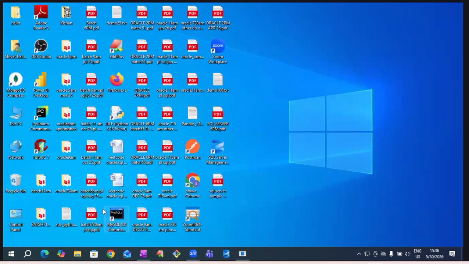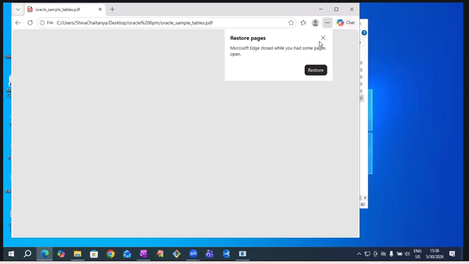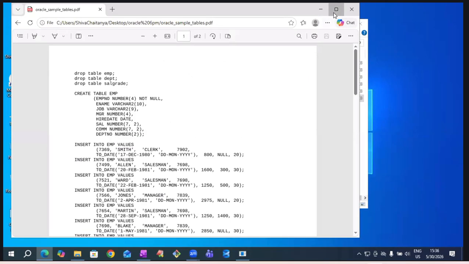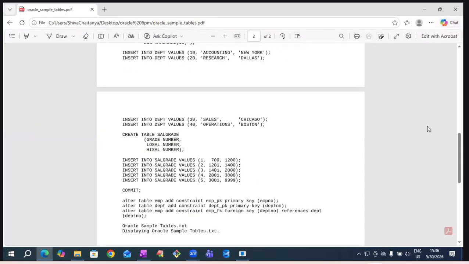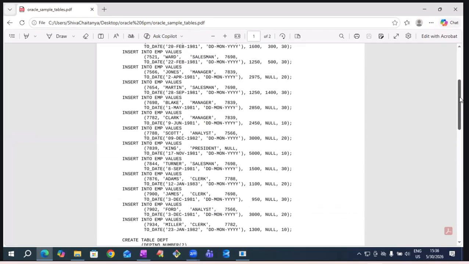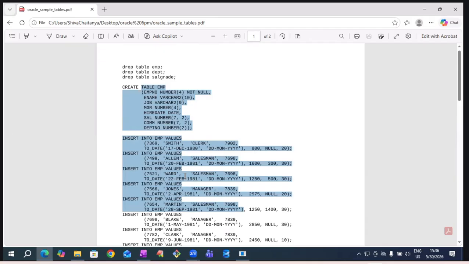I already provided this sample tables file to you. In Google Classroom, my first upload was this one only. In it, the department table creation queries are there, below the EMP table creation queries.